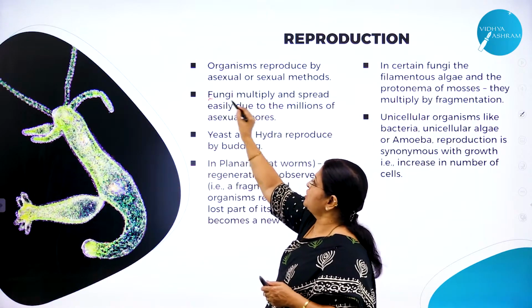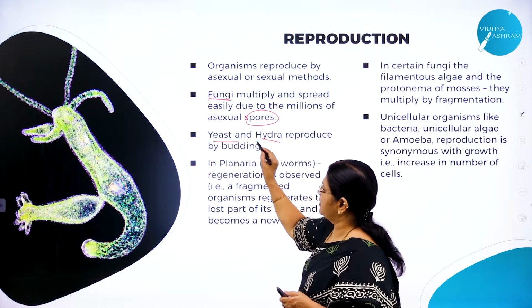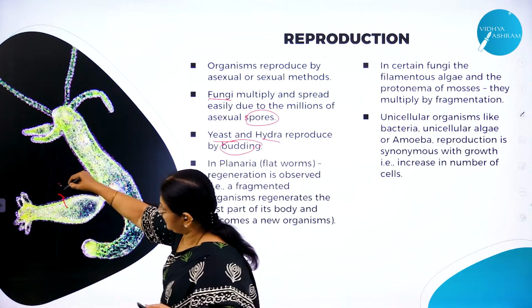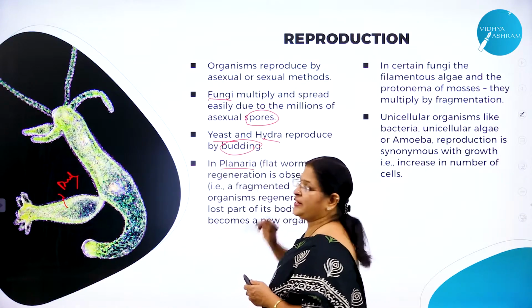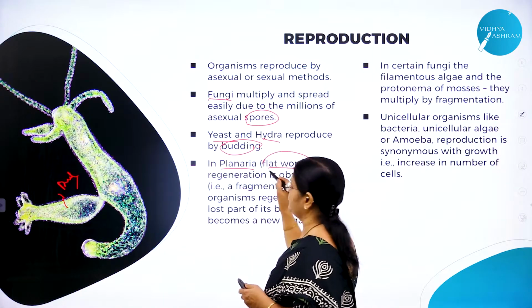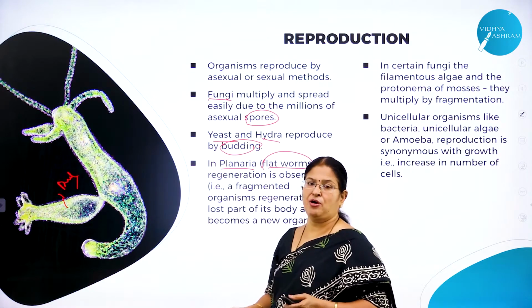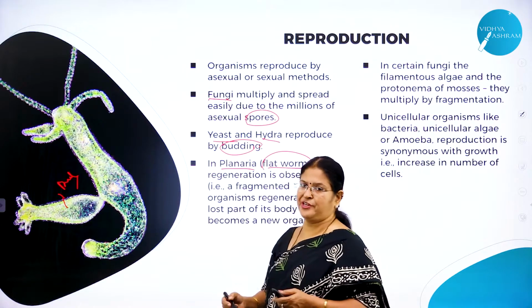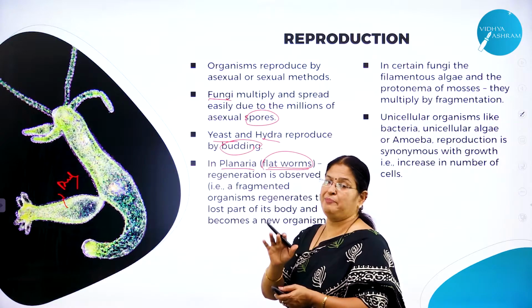In fungi, how does it reproduce? Through asexual spores. In yeast and Hydra, by budding. So here this is a bud. Already I told you what is a bud. And in planaria, planaria is a flatworm. It belongs to platyhelminths. Anyhow, in a chapter called animal kingdom, you will study about all the different types of animals. So this is called flatworms, where the body is flat, ribbon-like.